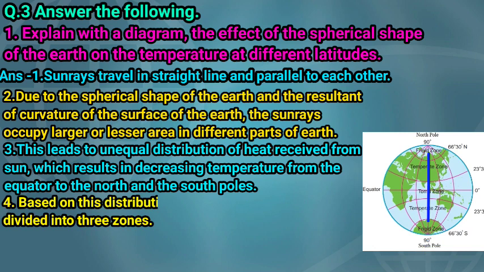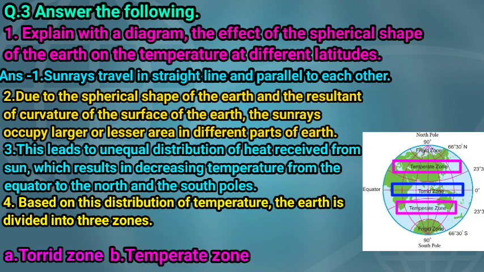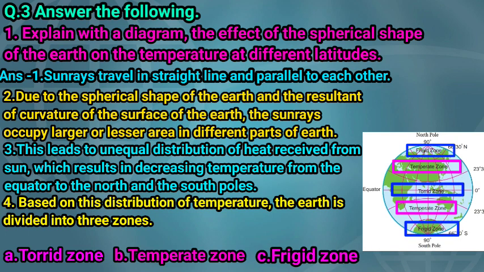Based on this distribution of temperature, the earth is divided into 3 zones. Number 1, Torrid zone, between 0 degree and 23 degree 30 minutes north and south. Second, temperate zone, between 23 degree 30 minutes and 66 degree 30 minutes north and south. And third, frigid zone, between 66 degree 30 minutes and 90 degree north and south.